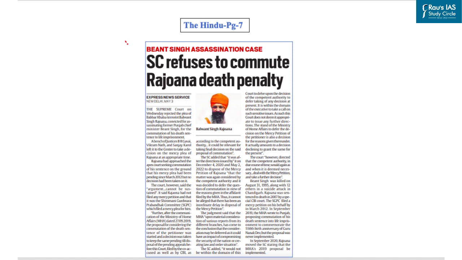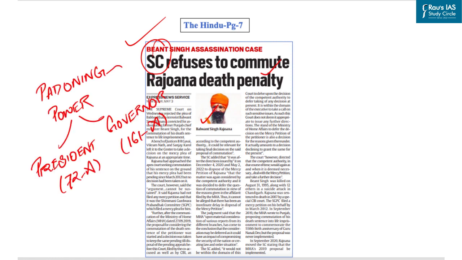Now our next question is based on this news article. Context of this news article is that Supreme Court rejected the plea of Babbar Khalsa terrorist Balwant Singh Rajoana, convicted for assassinating former Punjab Chief Minister Beant Singh, for the commutation of his death sentence to life imprisonment. Though this plea was rejected by the Supreme Court of India, from the perspective of the UPSC examination, the pardoning power of the President and Governor as enshrined in Article 72 and 161 respectively holds importance.